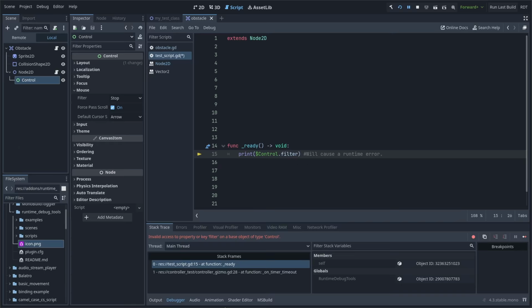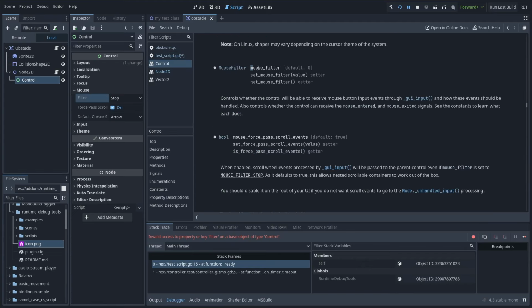It's also important to know that the name of the property displayed in the inspector might not always match the actual name of the property. An example of this is the mouse filter property in the Control class. It shows up as filter in the inspector, but if you try to use that in code, then it wouldn't work. Only by looking at the docs, we know that the real name of the property is actually mouse filter.